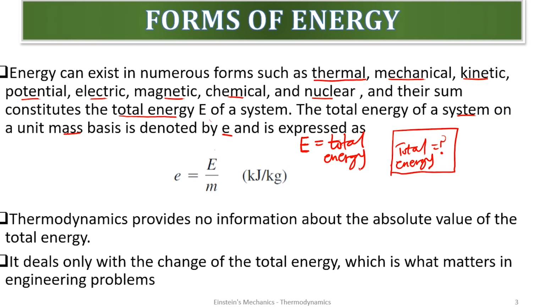And remember, the total energy is the summation of chemical energy plus all the electrical plus all the magnetic and all the other forms that are available inside the system. It's very simple.